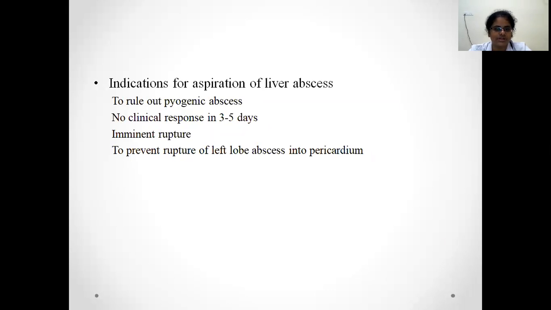Usually, when you start metronidazole, patient will show symptomatic improvement. That is, the fever and the right hypochondrial tenderness will come down in at least 72 hours. But if there is no clinical response beyond 72 hours, then you have to aspirate the liver abscess. Also if there is a chance of imminent rupture, or to prevent rupture of the left lobe abscess into the pericardium. Actually, there are no guidelines stating that if an abscess is around 10 centimeters, you need to aspirate to prevent rupture. There is no such indication, even if it is 10 centimeters.